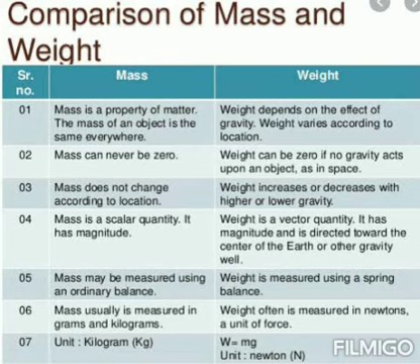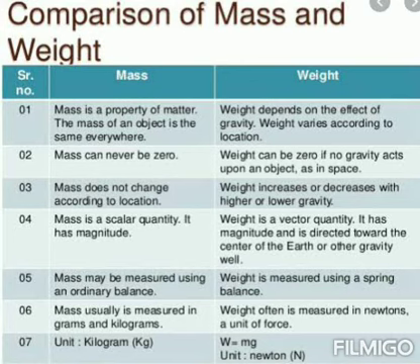Next, 5th point: mass may be measured using an ordinary balance, that is a physical balance. Physical balance has one more name, that is beam balance. But weight can be measured by using a spring balance. And then the 6th one: mass is usually measured in gram in the CGS unit, kilogram in the SI unit.